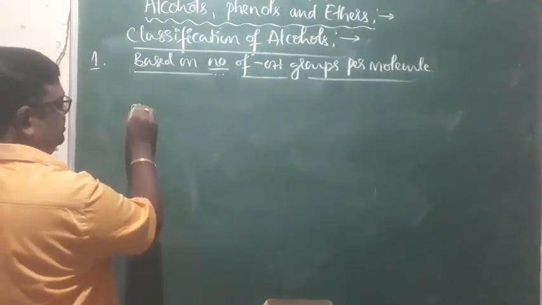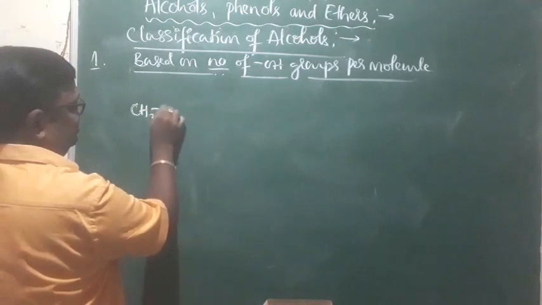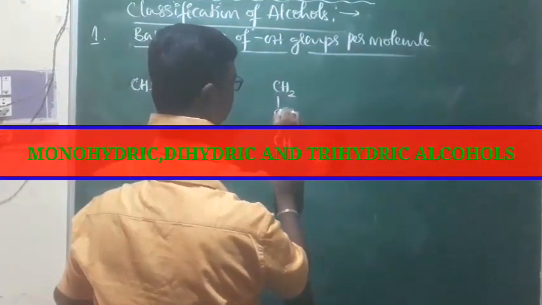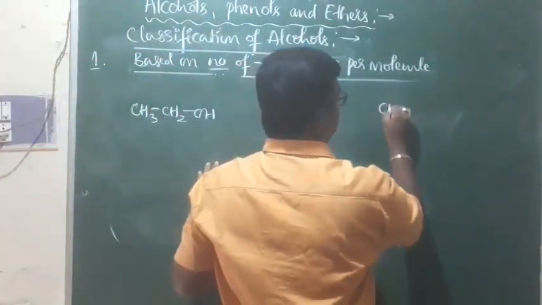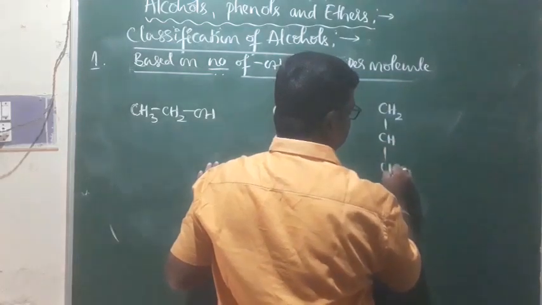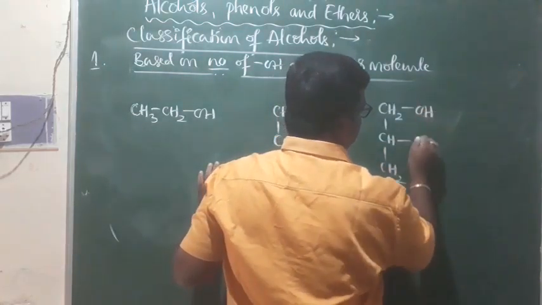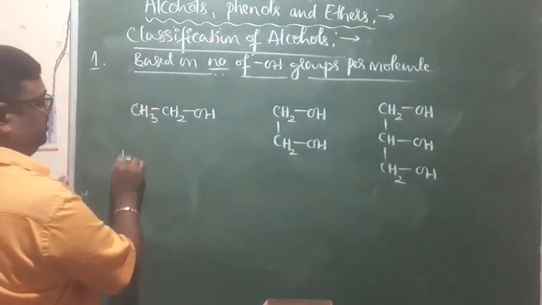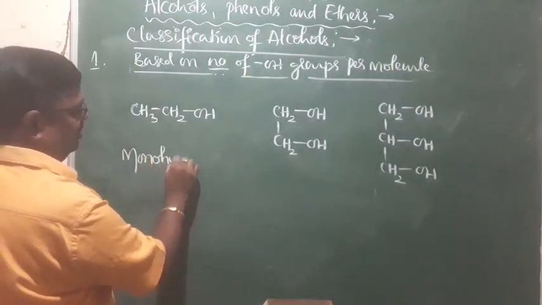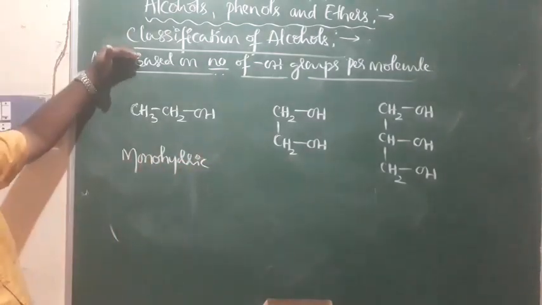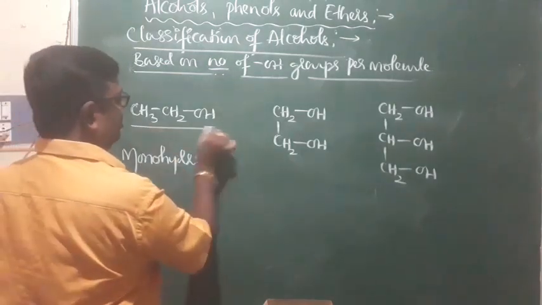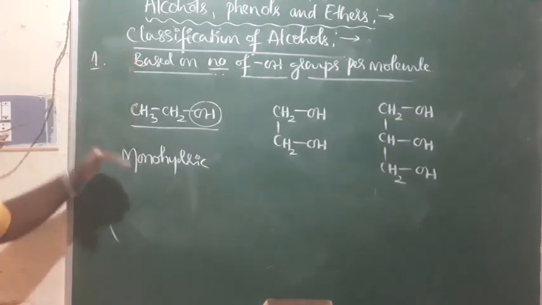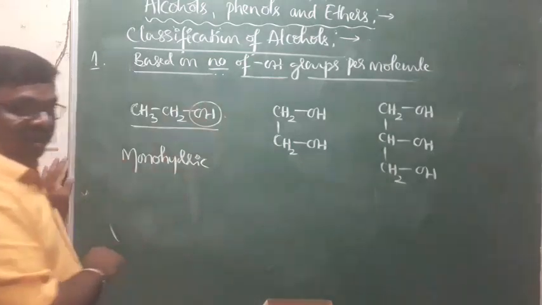For example, look at this: CH3CH2OH, one compound. And this is one more alcohol, CH2OH, CHOH, CH2OH, with OH groups on each carbon. These are all alcohols, but this is what we call a monohydric alcohol. One type of alcohol is monohydric because it contains one OH group per molecule. This is ethyl alcohol, monohydric because it contains one OH group per molecule.